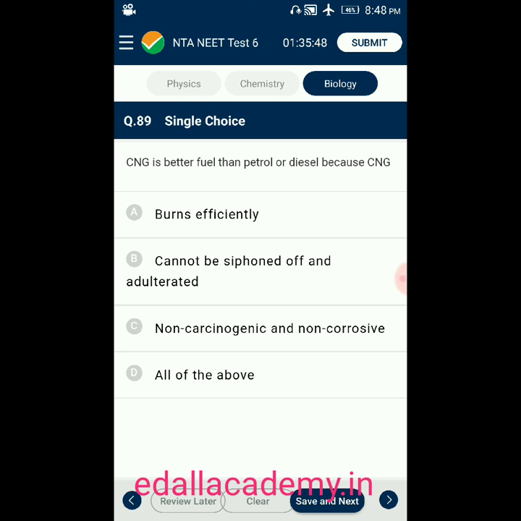Question number 89. Compressed natural gas is a better fuel than petrol or diesel because compressed natural gas: option A, burns efficiently. Option B, cannot be siphoned off and adulterated. Option C, is non-carcinogenic and non-corrosive. Option D, all of the above. Answer is all of the above. Compressed natural gas is a better fuel than petrol and diesel because it burns efficiently, cannot be siphoned off and adulterated, and is non-carcinogenic and non-corrosive. So the answer for this question is all of the above. So the correct option is D.